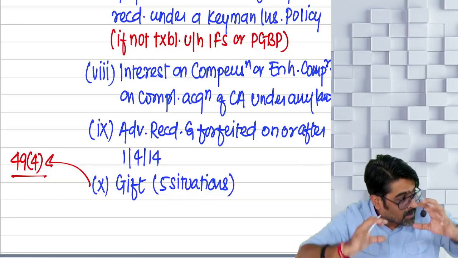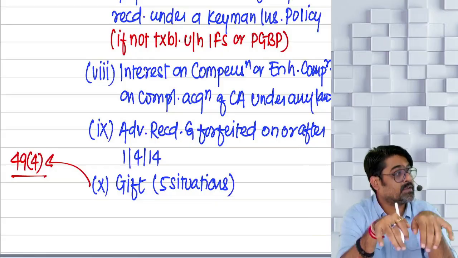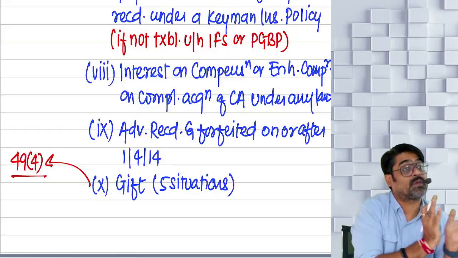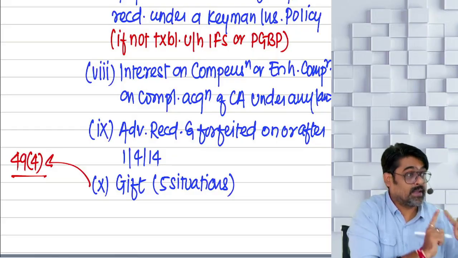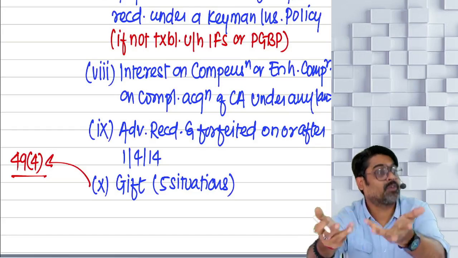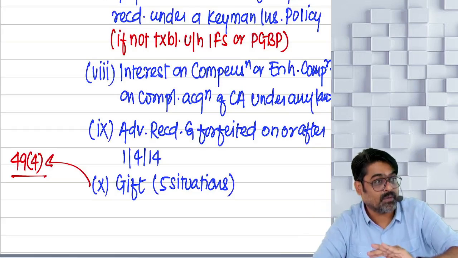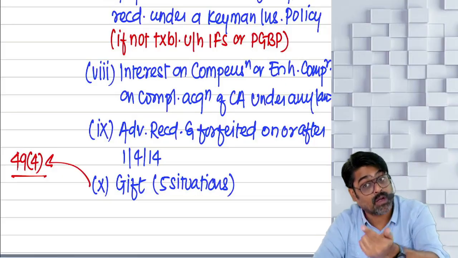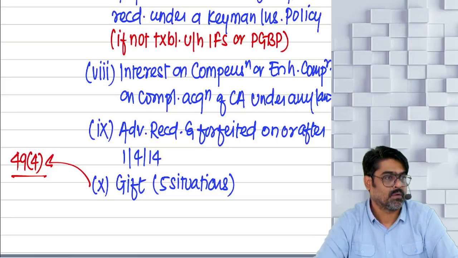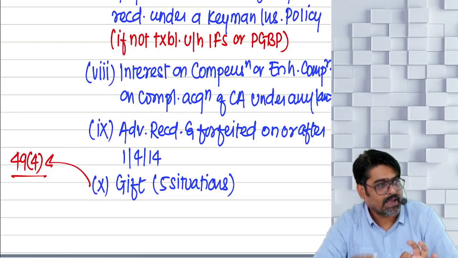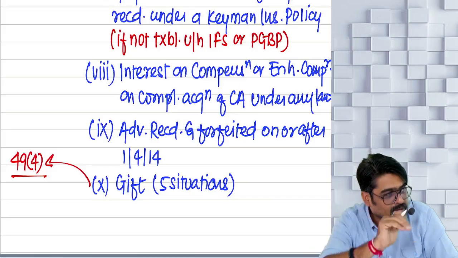Because a combined question can come. In that question, they will give one transaction: in the hands of the transferor, calculate the capital gain, and in the hands of the recipient, the transferee, whether the gift provisions will be applicable or not, whether the gift will be taxable for him under the head IFOS or not. Understanding? With that, we'll mix 49(4) and I will confuse you with 49(1) also.